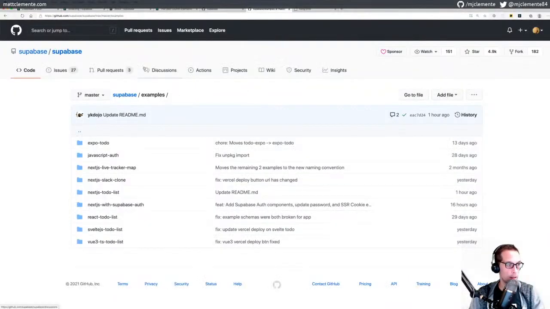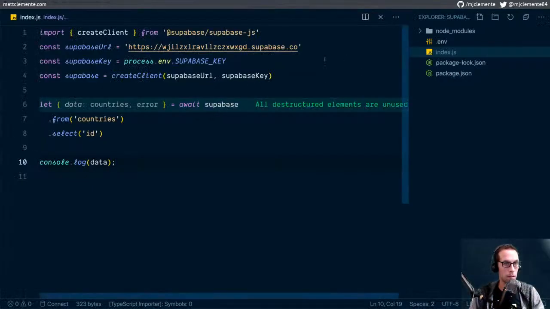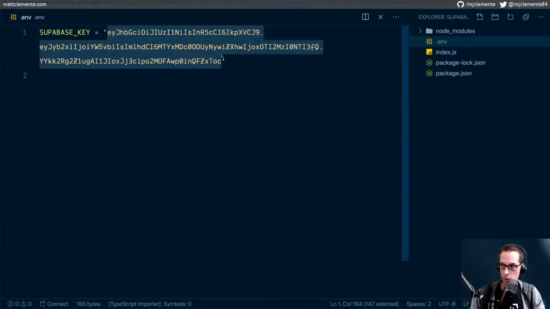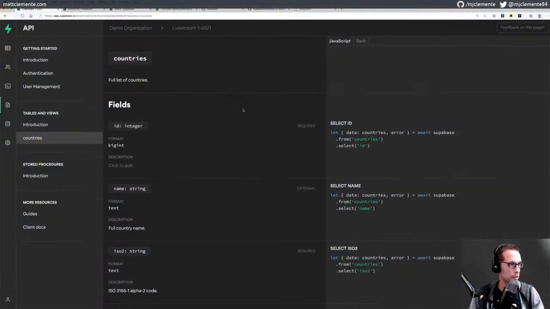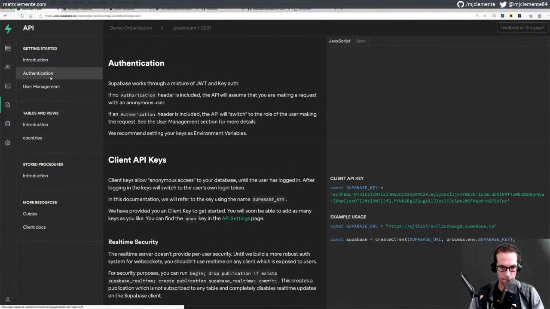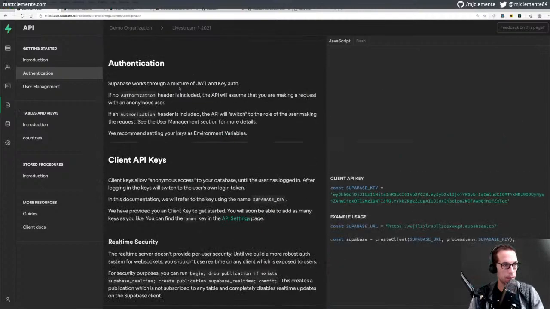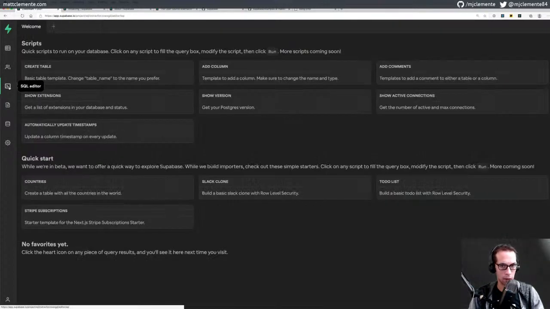Well, first of all, let's hop back into that. Let's grab this Supabase key. And what did they show it looking like in the URL in one of these examples? I thought one of these showed it being appended to the URL, and I could be wrong.